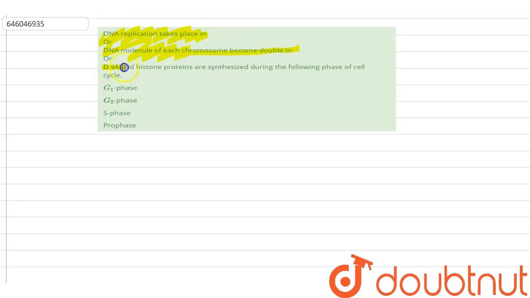Okay, the question here is saying DNA replication takes place, or DNA molecule of each chromosome becomes double, or DNA and histone proteins are synthesized during the following phase of cell cycle. Now, if we see, there are two phases. Our first is our interphase in our division, and the M phase. Now, what is the difference between this interphase and this M phase? Interphase, let us see.